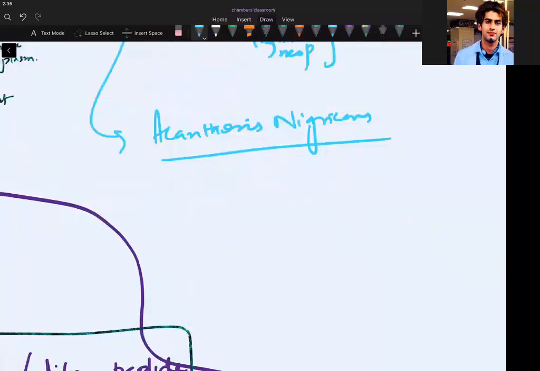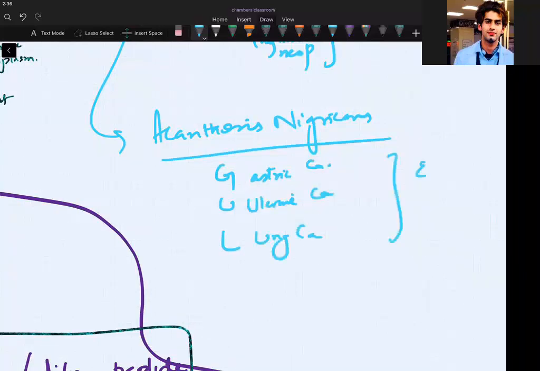Acanthosis nigricans is seen in GUL, that is gastric carcinoma, uterine carcinoma, lung carcinoma. What is the mechanism? They secrete some growth factors, epidermal growth factor. Okay.